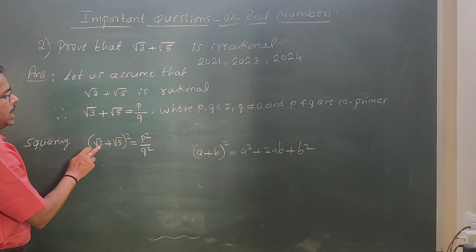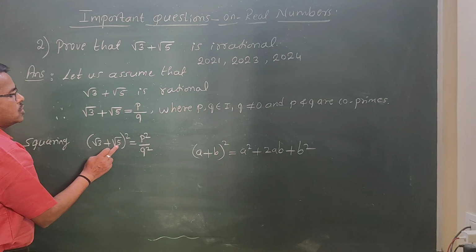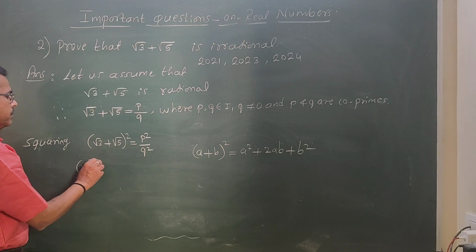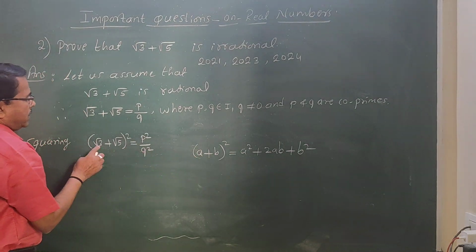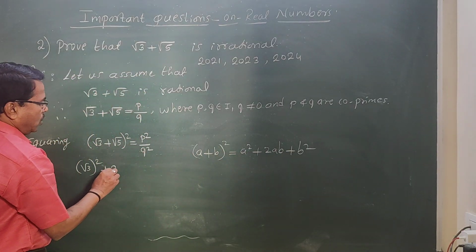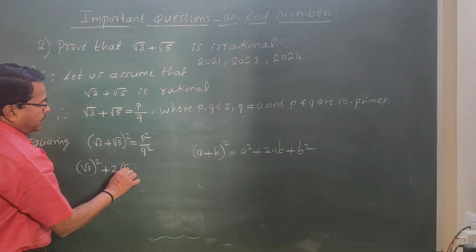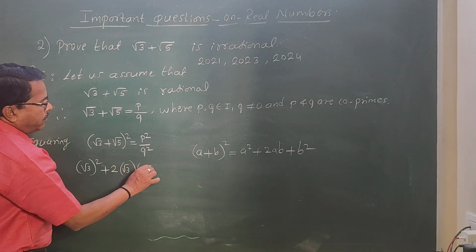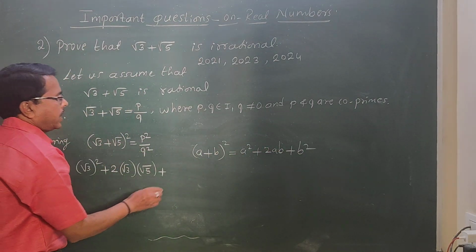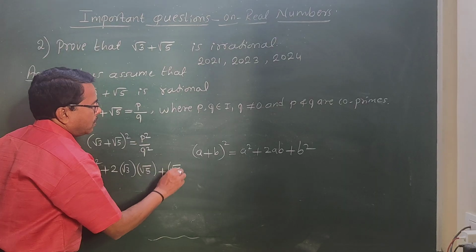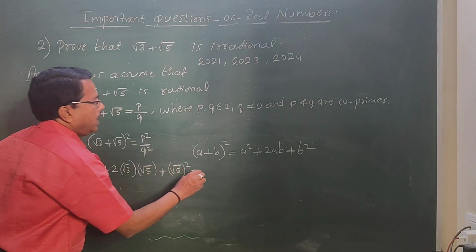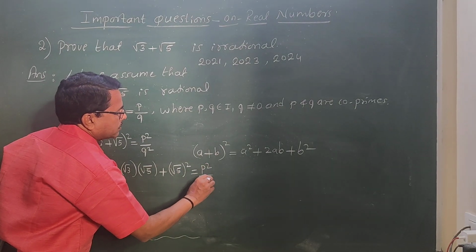So a is square root of 3, b is square root of 5. If we use that, first term square, a square, plus 2ab, where a is square root of 3 and b is square root of 5, plus b square, the second term square, (square root of 5) whole square, equal to p square by q square.